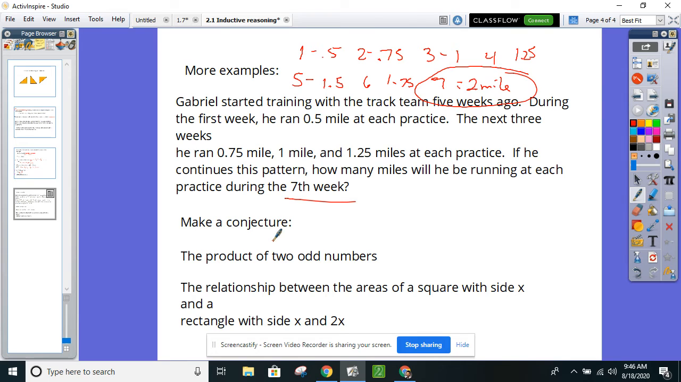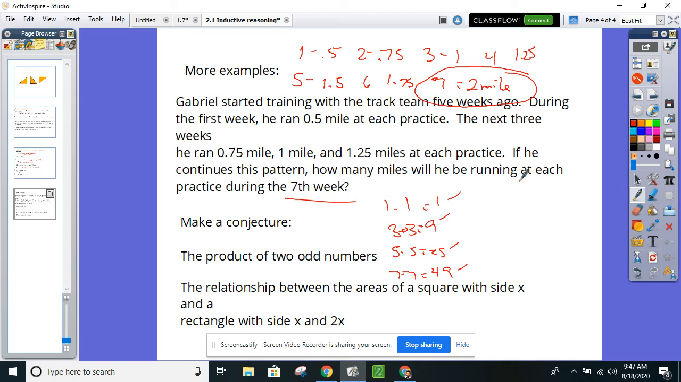So they're asking you, hey, product means multiply. If I multiply two odd numbers, what will always happen? Well, let's take some examples. 3 times 3. What do we get? 9. 5 times 5, 25. 1 times 1, 1. What's another odd number? 7 times 7, 49. What's special about 1, 9, 25, and 49?